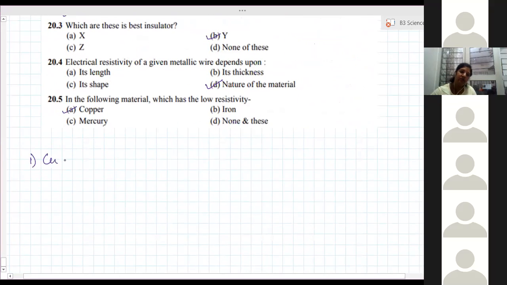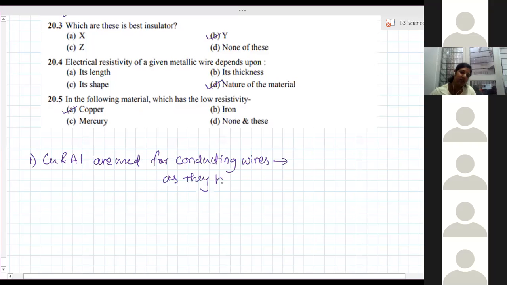Copper and aluminium are used for conducting wires. Reason: as they have low resistivity. Second,